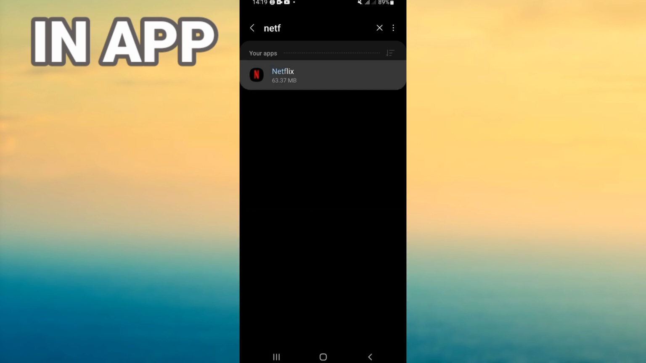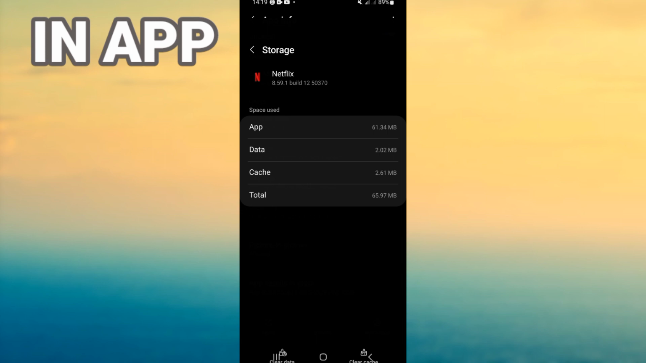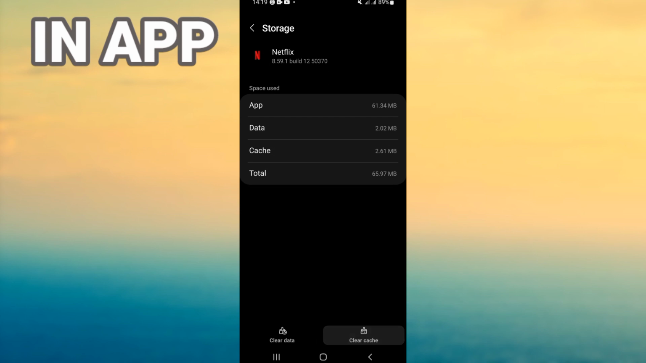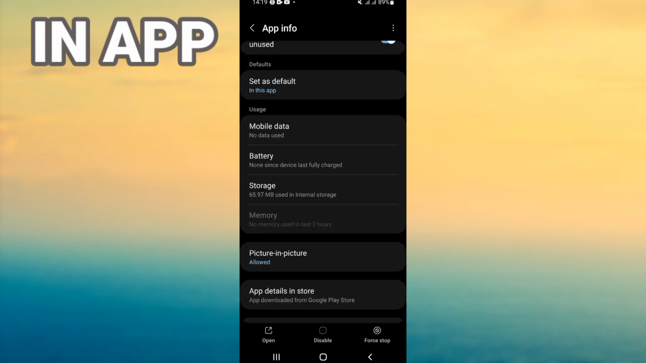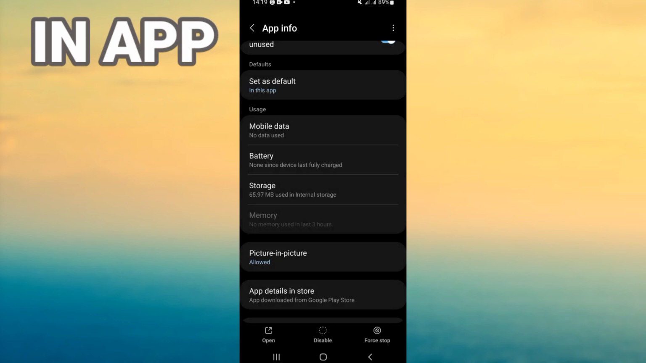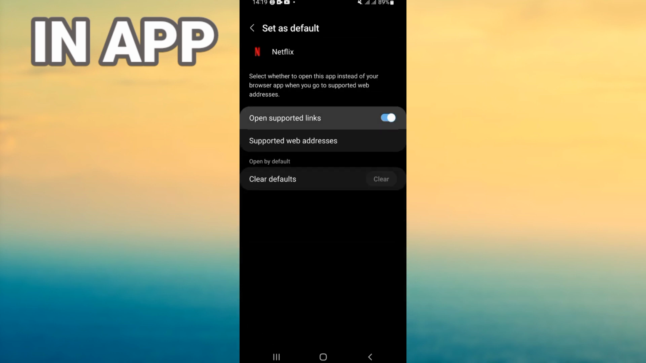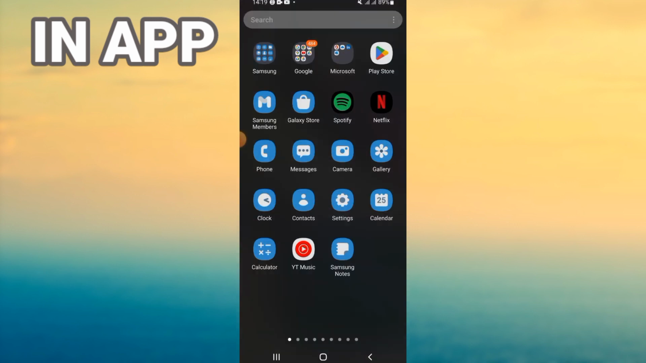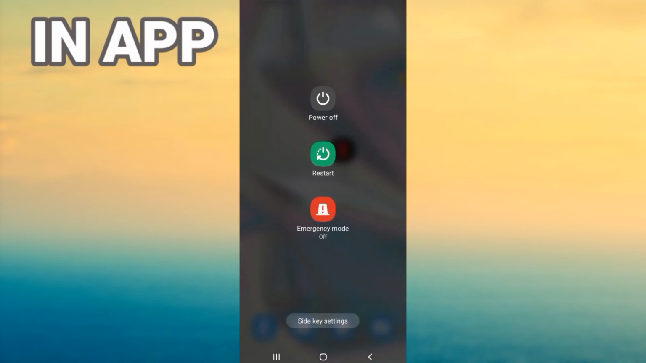Click it right now. Scroll down to storage and click clear cache. Back, click force stop and then click OK. Come to set as default, open supported links, and next go to the Play Store, or the App Store if you use an iPhone. Update your Netflix, restart your phone, and that's all.